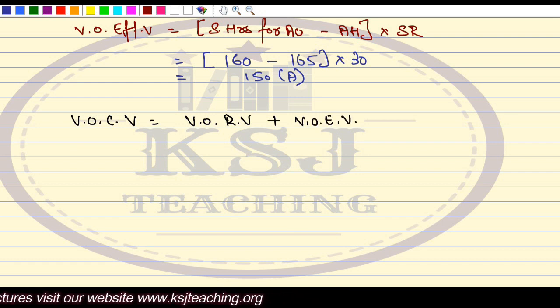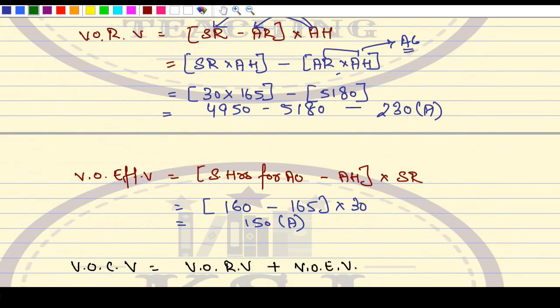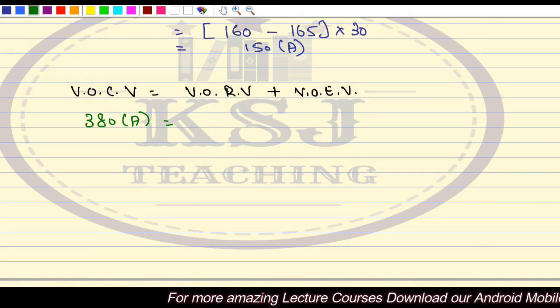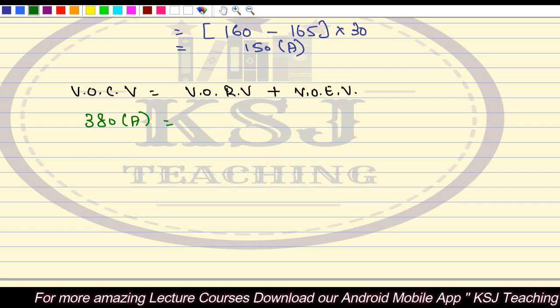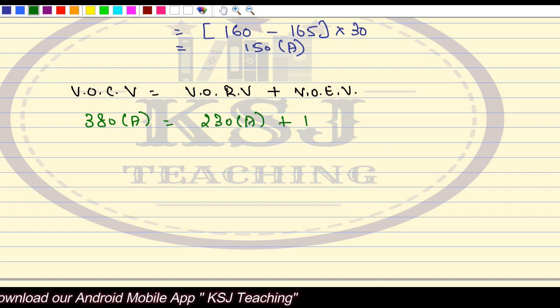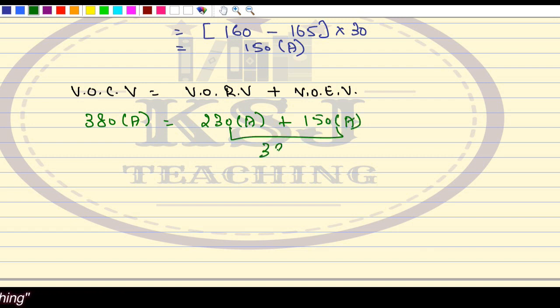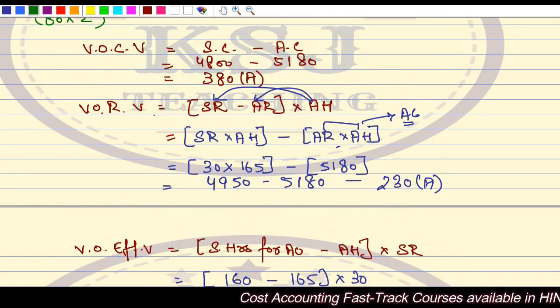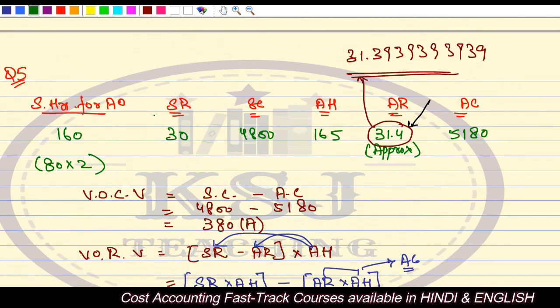In this case, cost variance comes out to 380 adverse. So 380 adverse is equal to rate variance, 230 adverse, plus efficiency variance, 150 adverse. So the total will be 380 adverse. This is how the variable overhead variances are to be done.